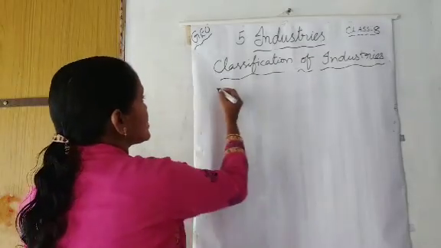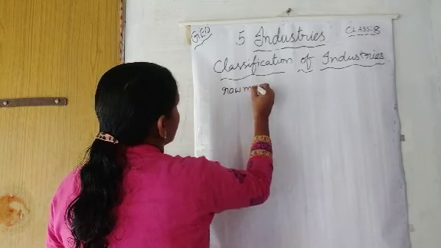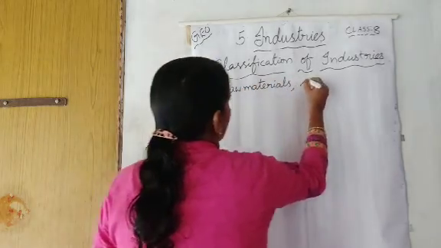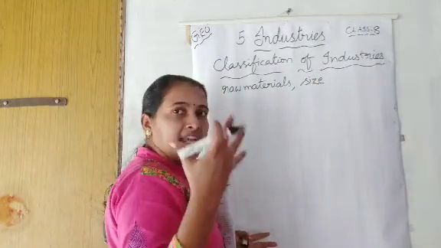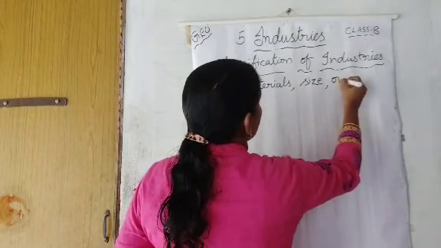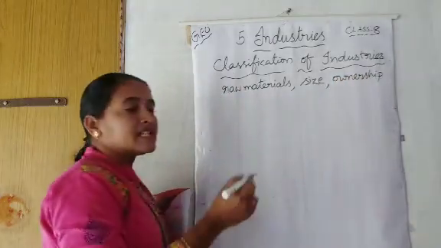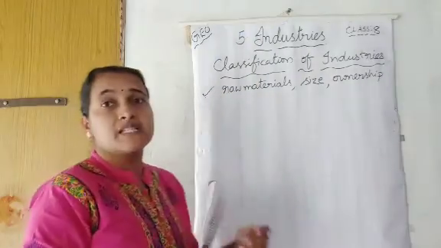This classification has been done on the basis of raw materials. Second one is size, either they are big or small or very big. And then ownership. These are the main factors on which this classification of industries has been done.